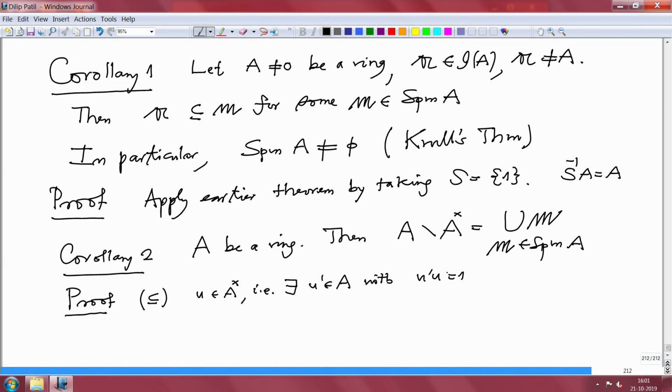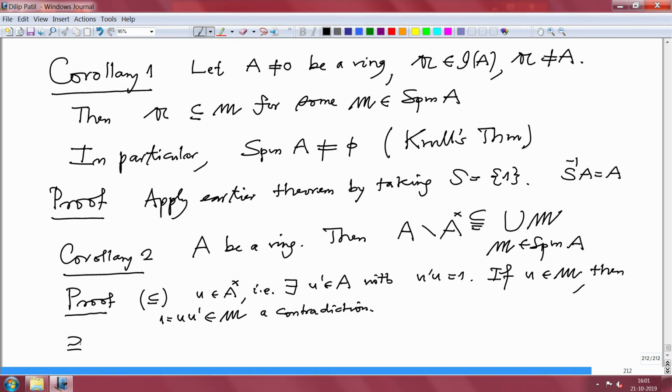So I have taken an element which is not here, because I have omitted here A units, I have started with here. So, I should prove that it does not belong to any of the maximal ideals. So, if u belongs to some maximal ideal M, then u prime u will also belong to M, but that is 1. So, contradiction. Maximal ideals are proper ideals. So, that proves this inclusion.